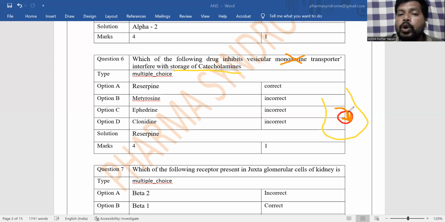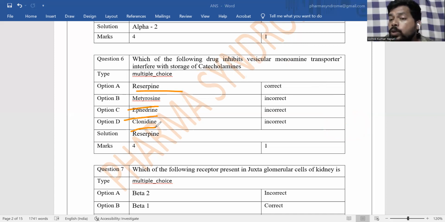Here, one of the following drugs inhibits this transporter and prevents the storage of catecholamines. And here the options are reserpine, metyrosine, ephedrine, clonidine. Clonidine is an alpha-2 receptor agonist, ephedrine is a mixed-acting sympathomimetic drug, and metyrosine is an inhibitor of the rate-limiting enzyme, that is tyrosine hydroxylase. And reserpine is the answer.